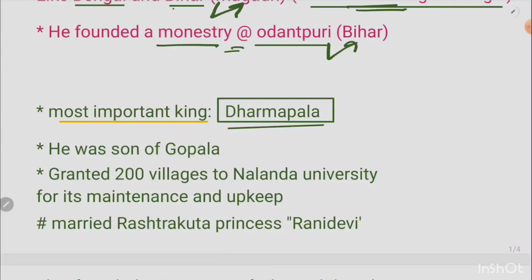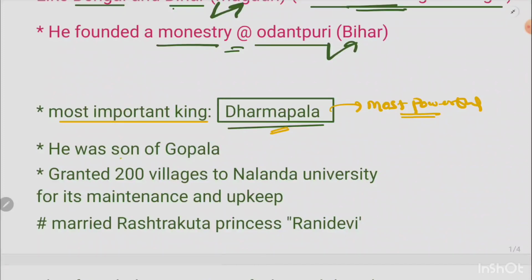Because there has been the supremacy of rule during his time, because the Pala dynasty was most powerful during his time, okay. Most powerful in the sense that it had a huge territorial expansion, and the economic situation was at its peak, and it was almost formidable, okay.